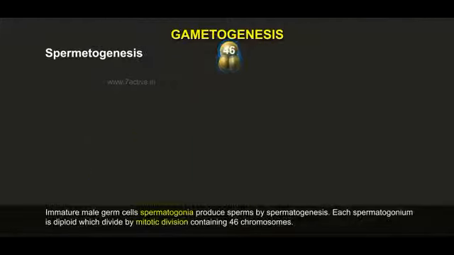Immature male germ cells, spermatogonia, produce sperms by spermatogenesis.